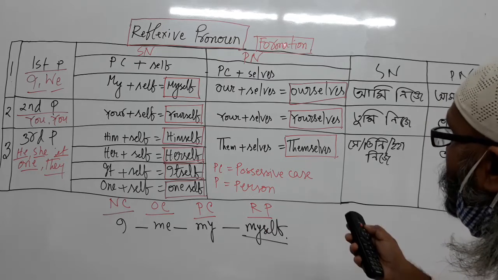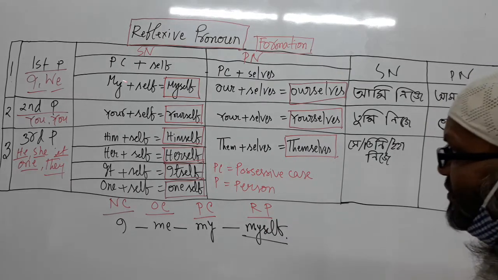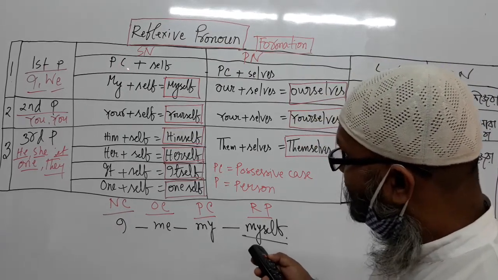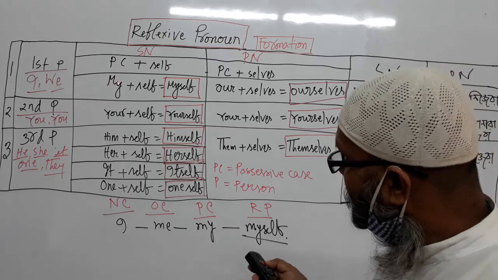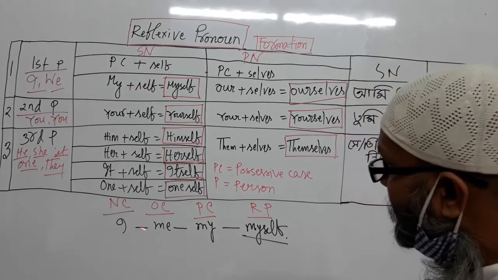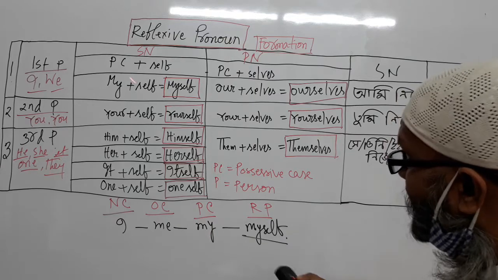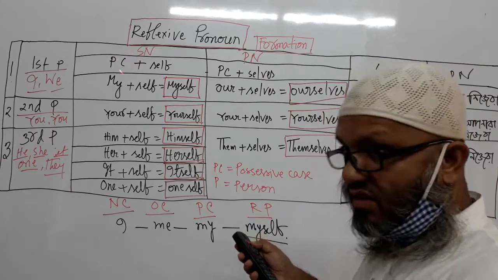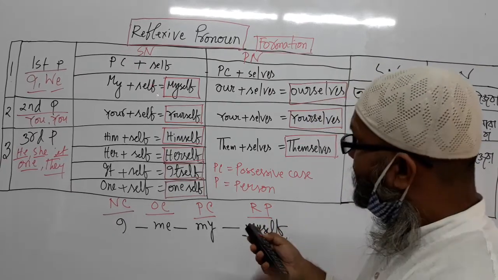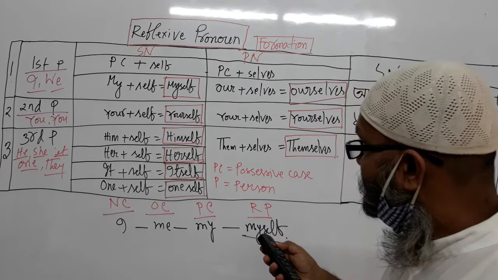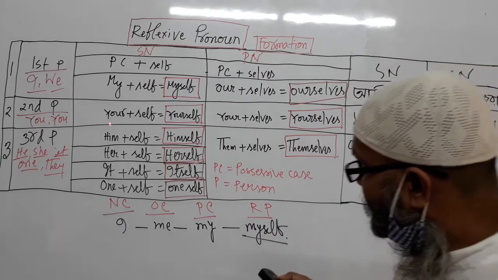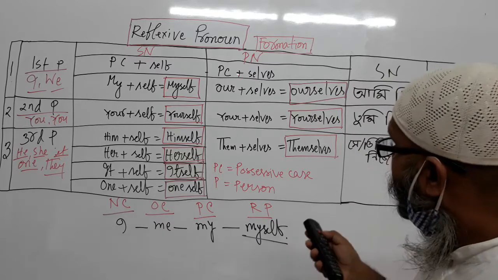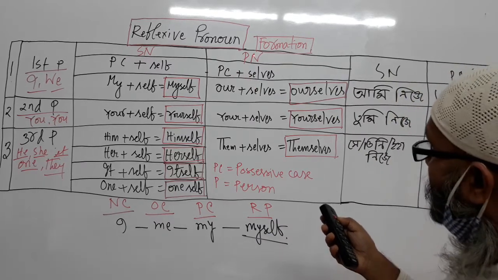First of all, let's see formation of reflexive pronoun. In first person, mine is possessive case. I, me, and mine. Mine possessive case plus self. Mine plus self. Myself. And it is singular, and it has plural number.